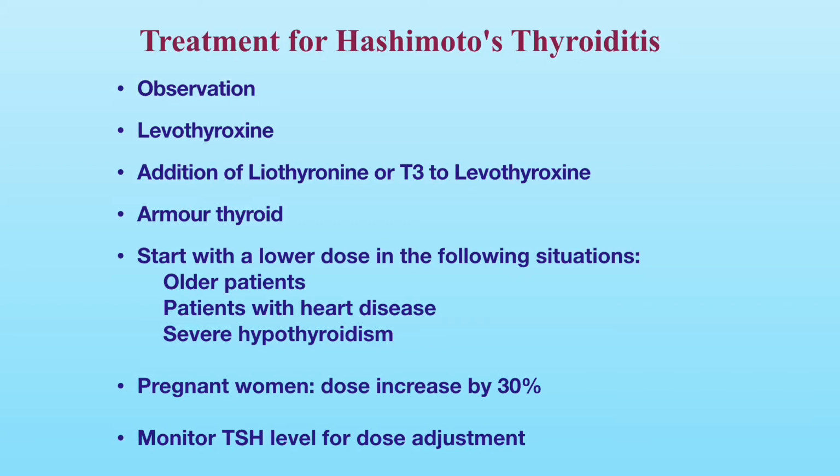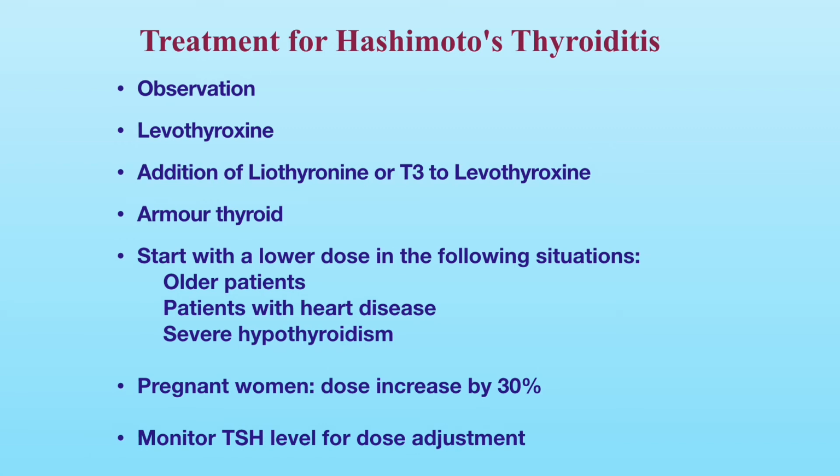It is the extract from the thyroid glands of pigs, which contains both T4 and T3. People should be aware that the ratio of T4 to T3 in pigs is not the same as in humans. In addition, the amount of T4 and T3 in each batch of Armour Thyroid may not be consistent.